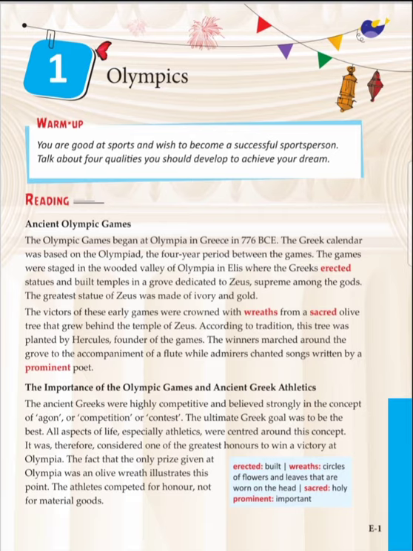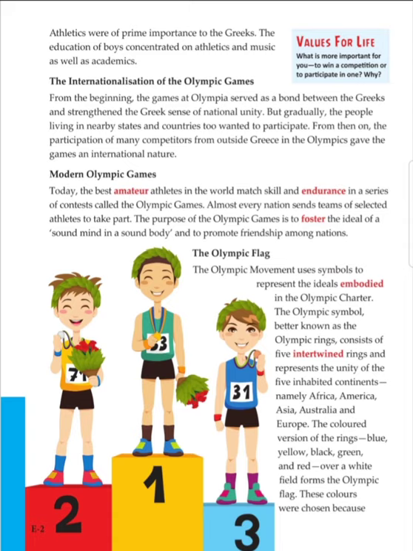They did not play for that. What's the concept behind it? They wanted to be the best. Yes, all aspects of life, especially athletics, were centered around this concept. Athletics were of prime importance to the Greeks. The education of boys concentrated on athletics and music as well as academics.